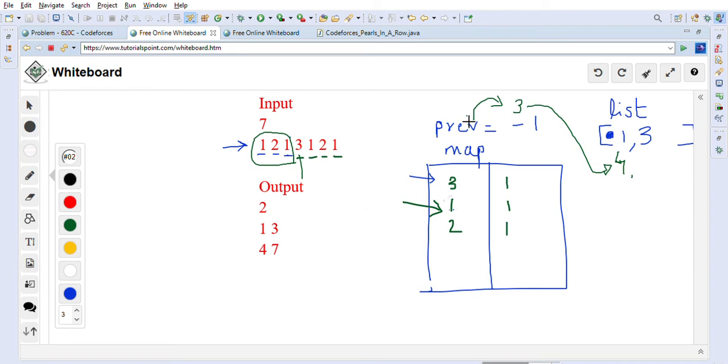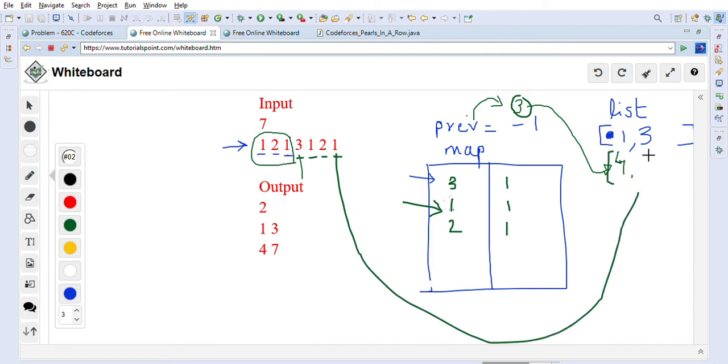At that time we will take this previous and add 1 to it. So 3 plus 1, which is equal to 4. So we will add it into our list as 4, and this is the ending point, right? This is where our partition is ending, so it will be 7. So we will add it into our list, 4 comma 7. After that we will loop through this list and take these pairs, right?